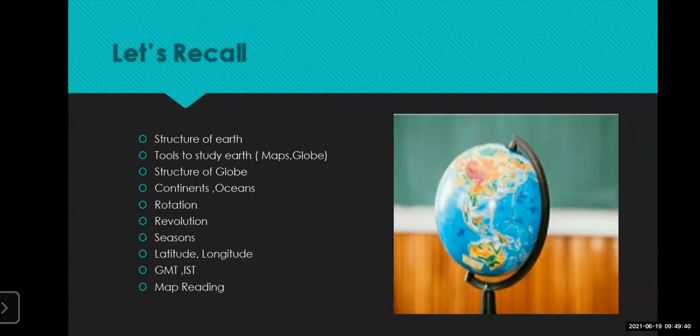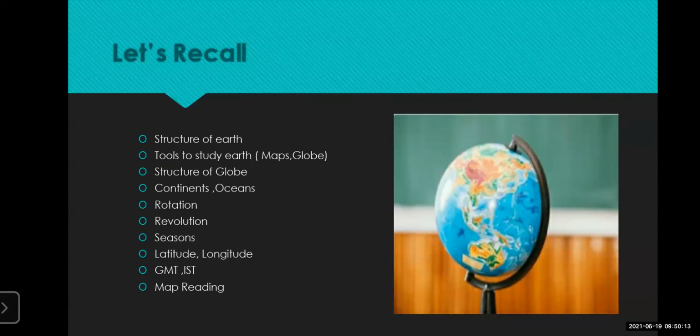We have also seen the longitudinal and latitudinal extent of India, as well as the time zone, that is Indian Standard Time, which passes through Mirzapur, UP, because India has 3 longitudes which cover the wide area of India. The issue was which longitude to take into consideration to follow one time zone.